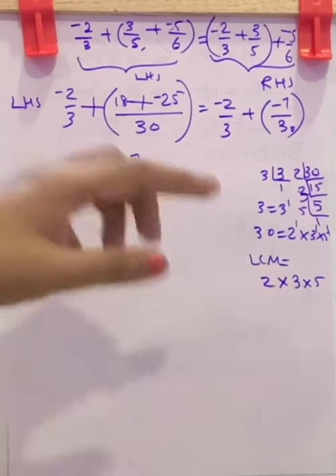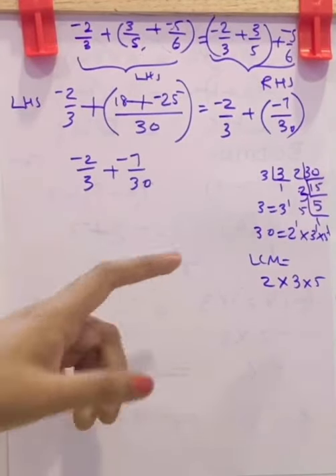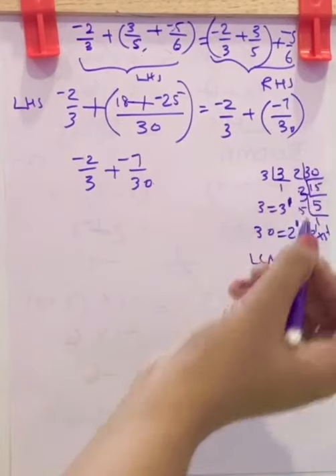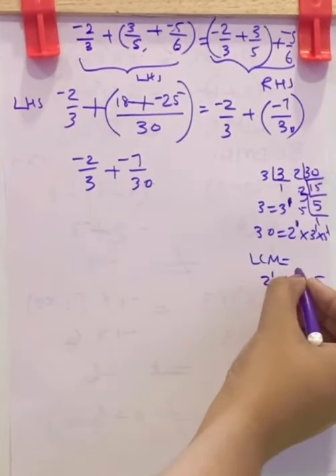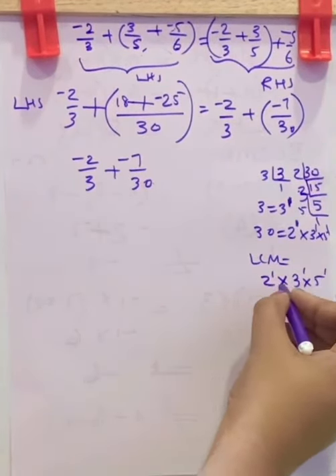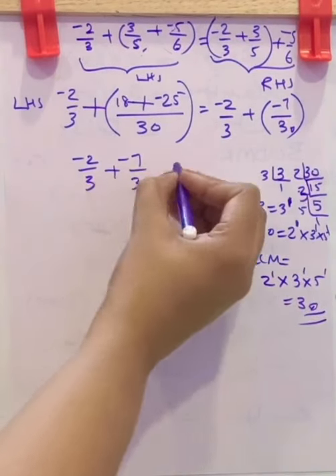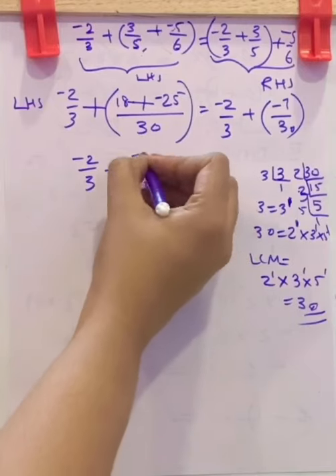Now consider their greatest powers. Here the greatest powers are 1. Now 2 raised to 1 into 3 raised to 1 into 5 raised to 1. 3 2s are 6, 6 5s are 30, so 30 is the LCM. Here it is already 30, so into 1.